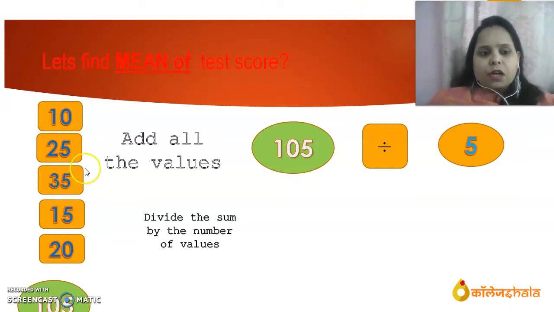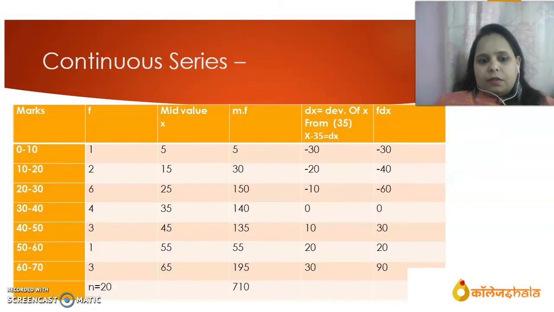Suppose a student has got these marks: 10, 25, 35, 15 and 20. These are the marks of a student in 5 subjects. So first of all, add all the values, then divide the sum by the number of values. After adding all these values, we get 105. 105 is divided by 5 because 5 items are there in the series, 5 marks of 5 subjects. So 105 divided by 5, that is the mean.